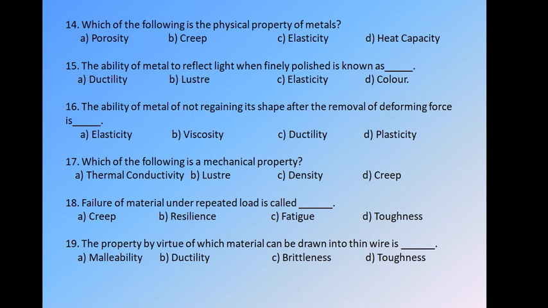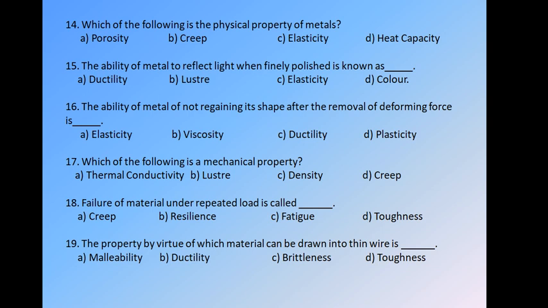So what remains is porosity. Porosity is the physical property of metal. So the answer is A. Porosity means there are small holes present in a material. It is called porosity and it is a physical property of material. Okay. So we will move to the next one.